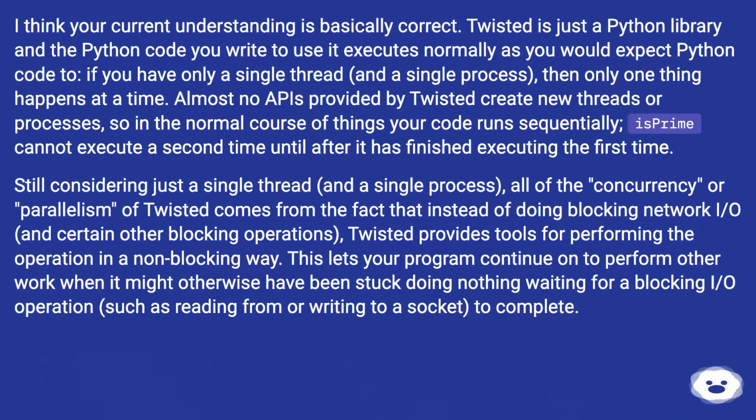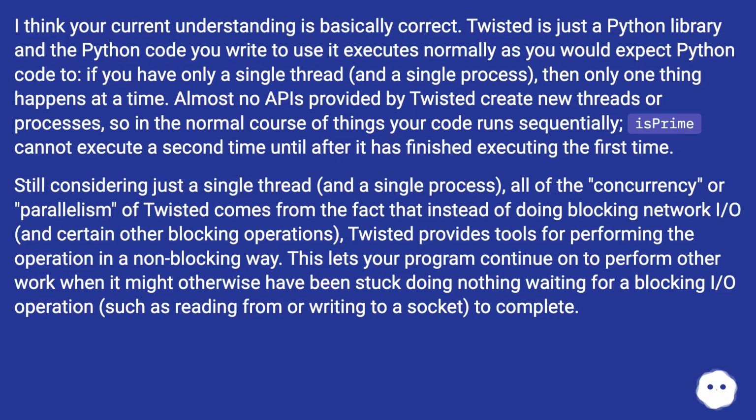I think your current understanding is basically correct. Twisted is just a Python library, and the Python code you write to use it executes normally as you would expect Python code to. If you have only a single thread and a single process, then only one thing happens at a time. Almost no APIs provided by Twisted create new threads or processes, so in the normal course of things your code runs sequentially. Asprime cannot execute a second time until after it has finished executing the first time.